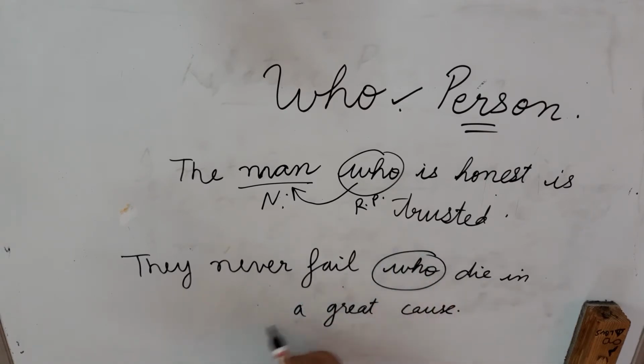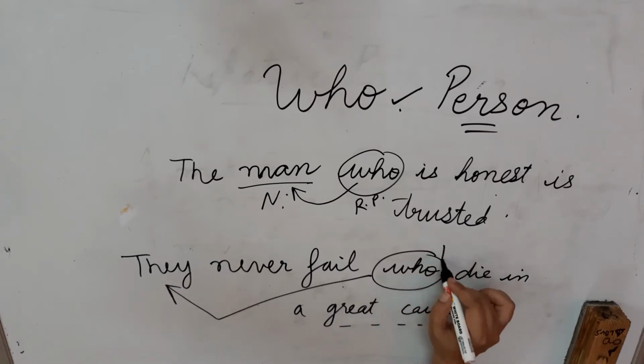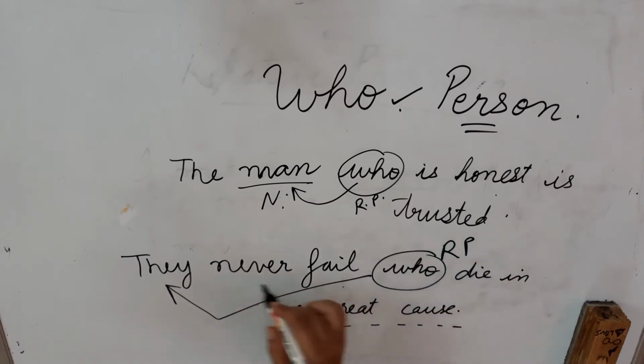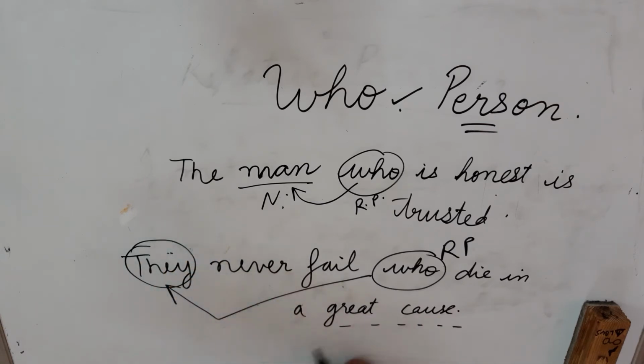Who? Now, who is referring to this? To they here. So, they never fail who die in a great cause. That means they are doing some great deeds in their life, and this relative pronoun is actually referring to this pronoun or noun here, and that is why who is used for a person.